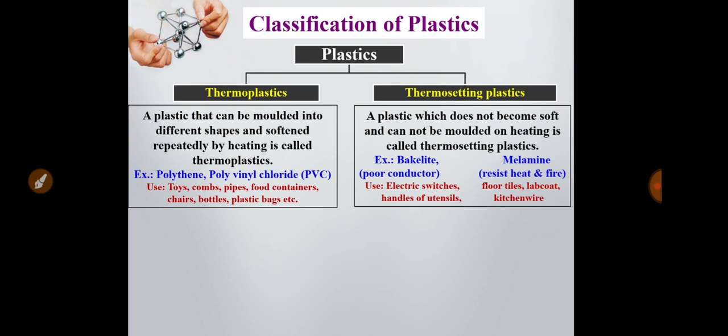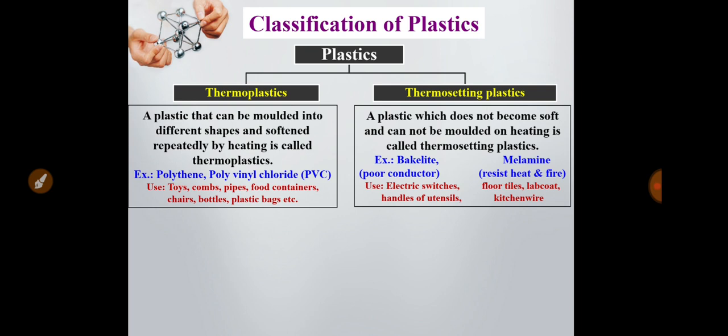And thermosetting plastics, mostly bakelite and melamine. We know that bakelite is a poor conductor, that's why it is used for making electrical switches and handles of utensils. And melamine has the unique property to resist heat and fire, so it is used for making floor tiles, lab coats and kitchenware.